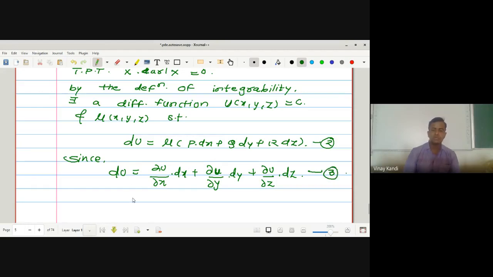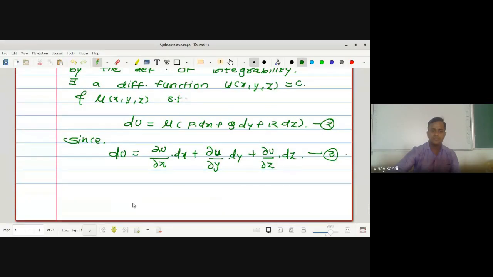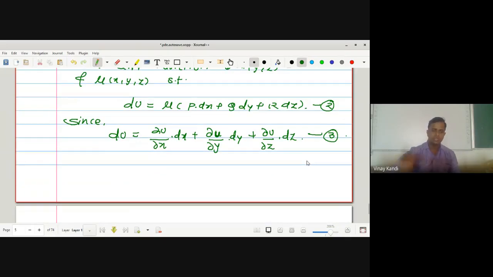Now comparing the coefficients of dx, dy, dz in equations 2 and 3, we get